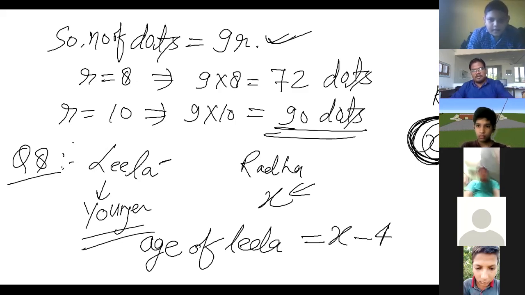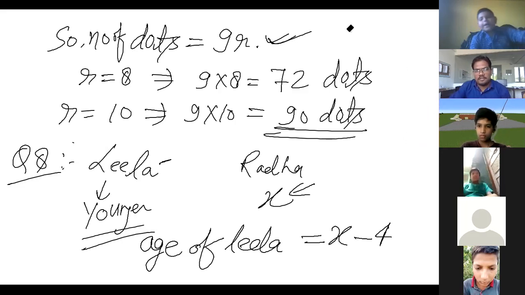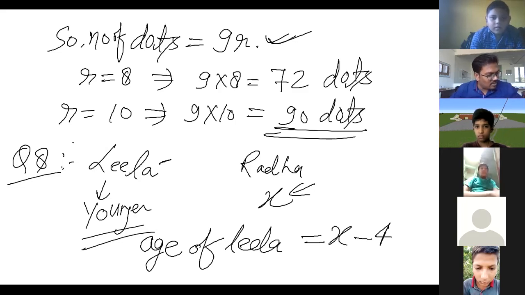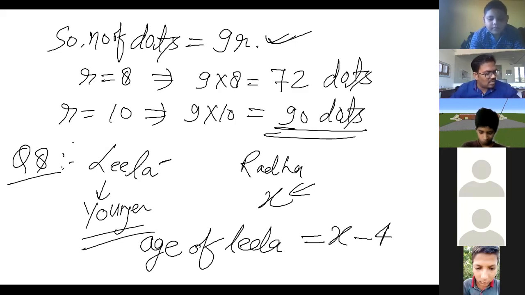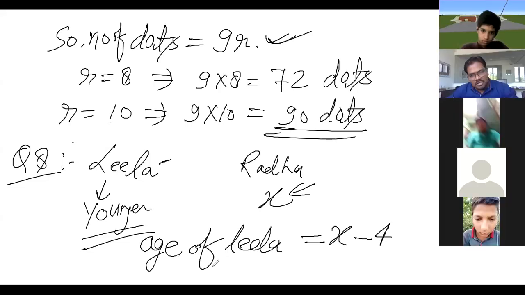I think you are not getting me, so I will repeat it again. Look at here. Leela is younger. Radha is the elder sister. Means Leela's age is definitely less than Radha's age. Is this clear to you or not?